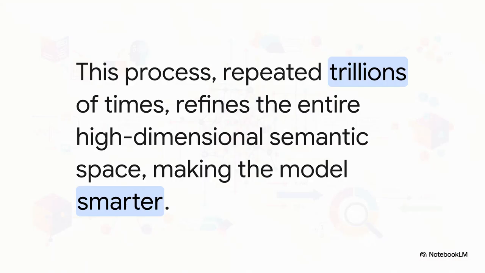And that's really the whole secret. You just repeat that simple loop, predict, measure, adjust, not once, not a million times, but trillions of times. And over those trillions of repetitions on nearly the entire internet's worth of text, that simple process slowly carves and refines this incredible, high-dimensional, geometric space. That's how an AI gets smart.